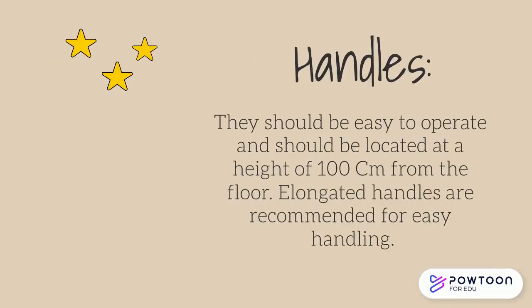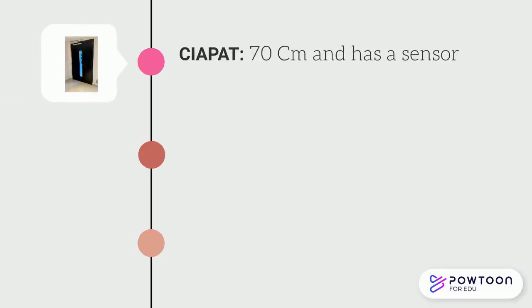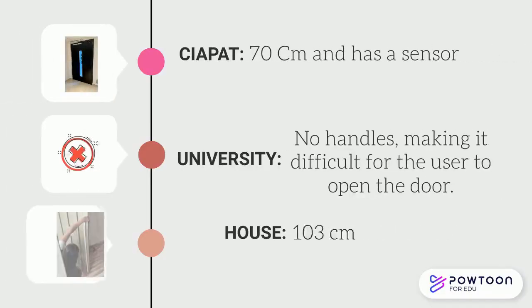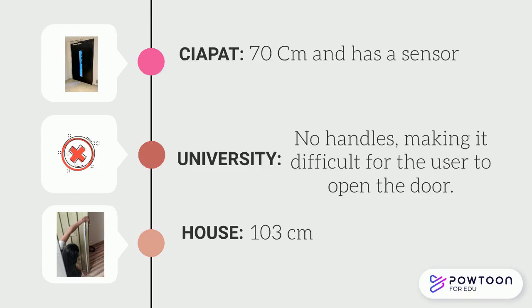Handles. They should be easy to operate and should be located at a height of 100 centimeters from the floor. Elongated handles are recommended for easy handling. Saipat, 70 cm and has a sensor. University, no handles, making it difficult for the user to open the door. House, 103 cm.